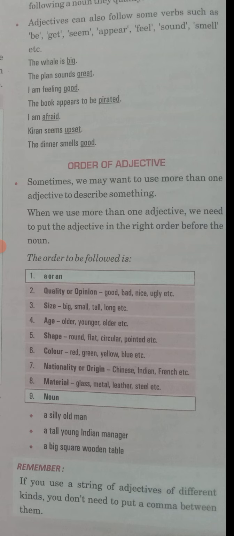So these are the orders which you have to follow while expressing these things. If you are explaining about the size, what adjectives you will follow. If you are expressing about the age, and so on.